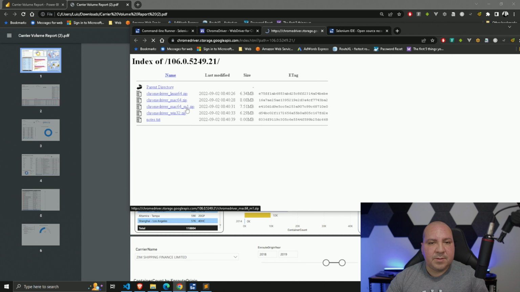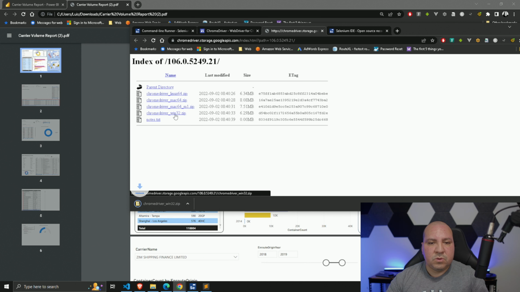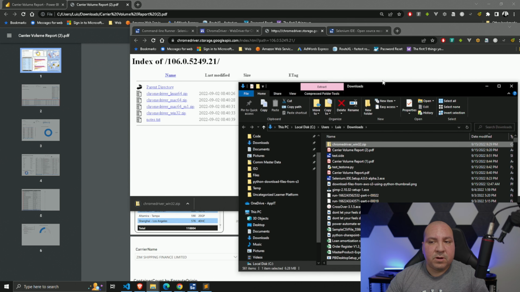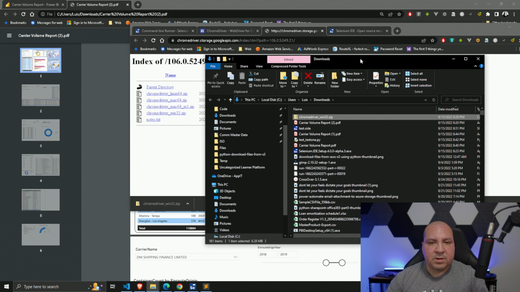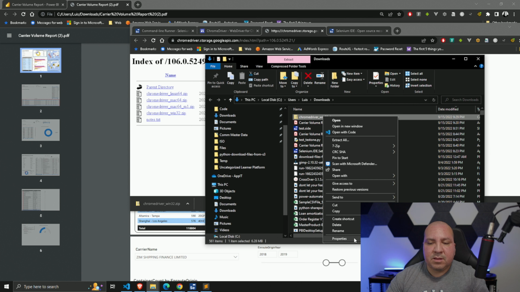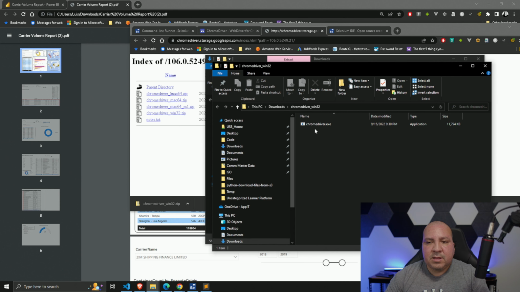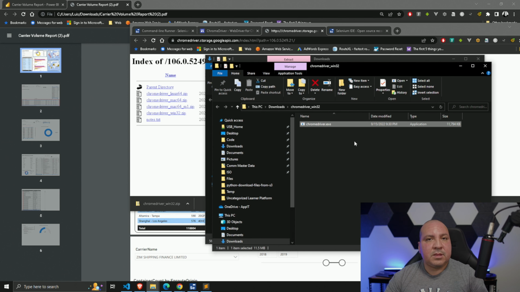It has it for the M1, so it would be the Win32 for Windows anyways, right? Depends on what you're using, so just kind of keep that in mind. If you're using Linux, it'd be Linux, Mac, etc. And then ultimately, it's just an executable file, right? We could take a look at it real quick. So that's all it is, an .exe file.